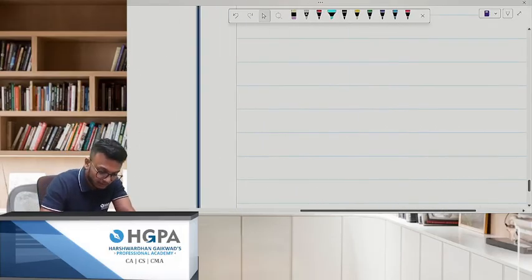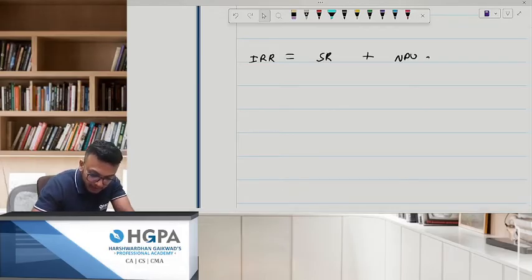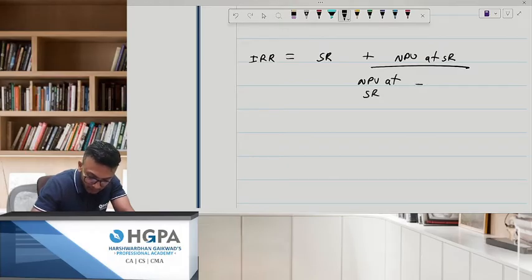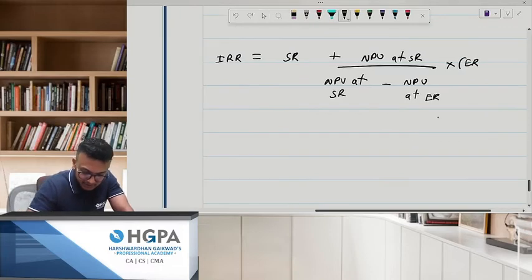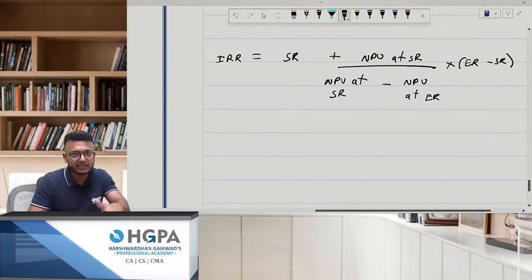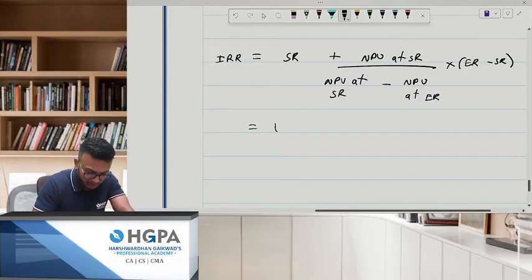So what is the formula for IRR? Start rate plus NPV at start rate upon NPV at start rate minus NPV at end rate, into end rate minus start rate. This is just for understanding purposes, it is the most simple. So there are two percentages, 14% and 15%.